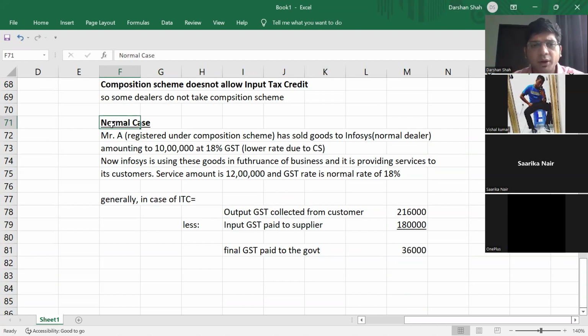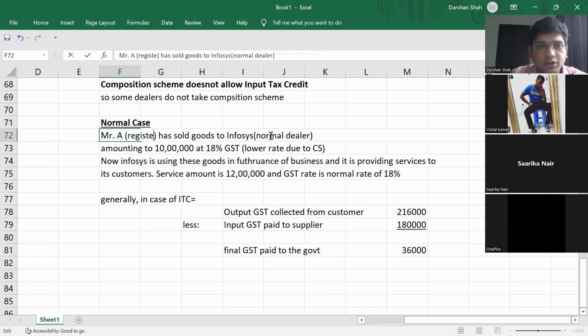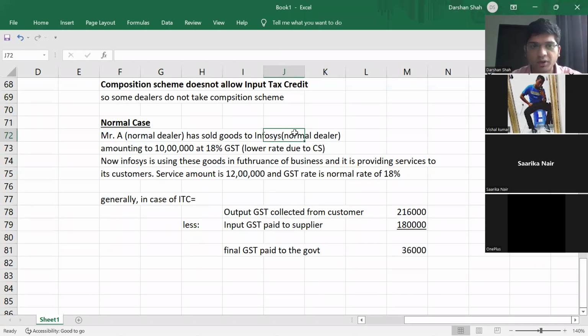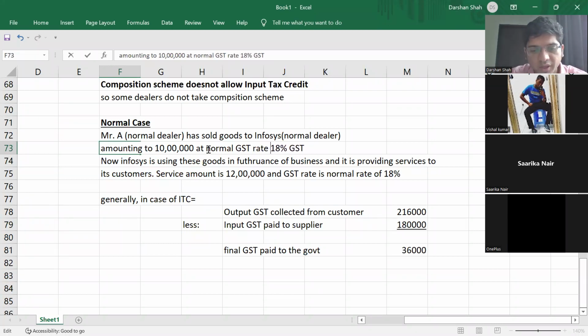This benefit is available to all kinds of dealer. So in this case, let us take Mr. A as a normal dealer. Mr. A is a normal dealer who sold goods to Infosys, also a normal dealer, amounting to 10 lakh at 18%. 18% means the normal GST rate. So this is not an example of composition scheme. This is an example of a normal case.